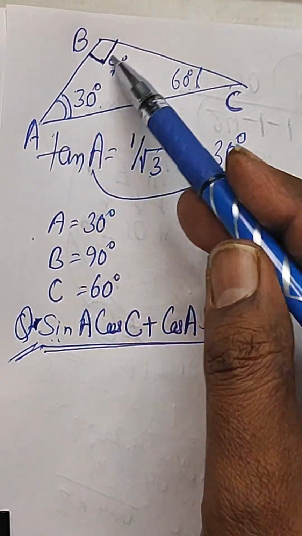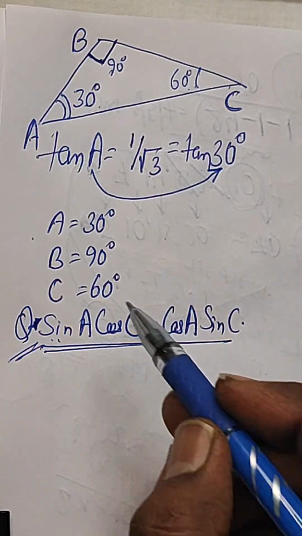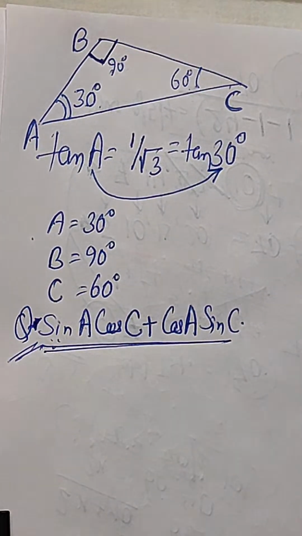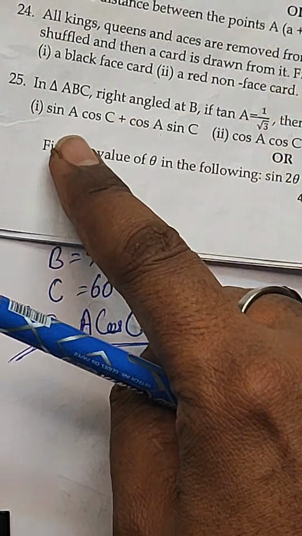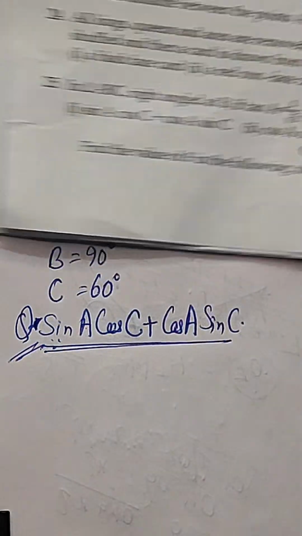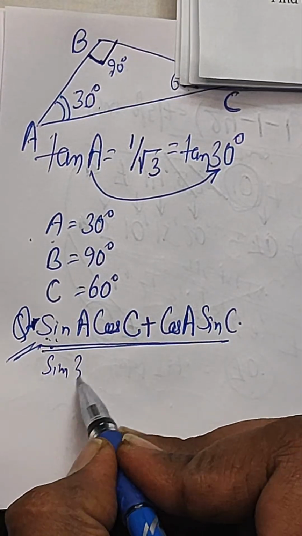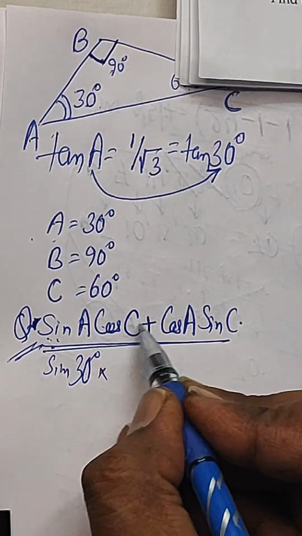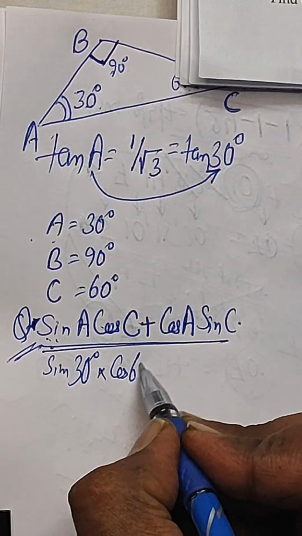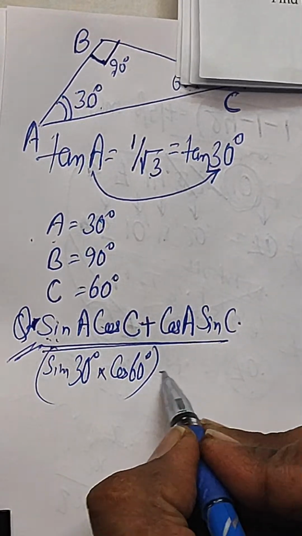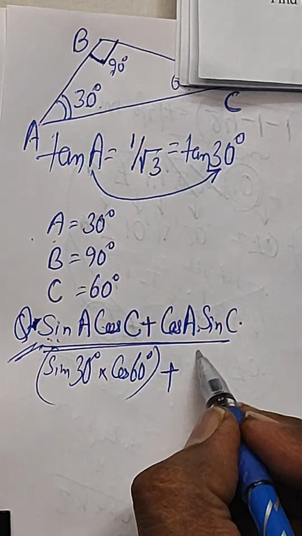So if you know the value of A, B, C over here, simply we need to find the value of sin A cos C plus cos A sin C. This was the question, right? So sin of A, that means sin of 30 degree. Cos C means cos of 60 degree. You know all these values, right? Plus cos A, cos of 30 degree.